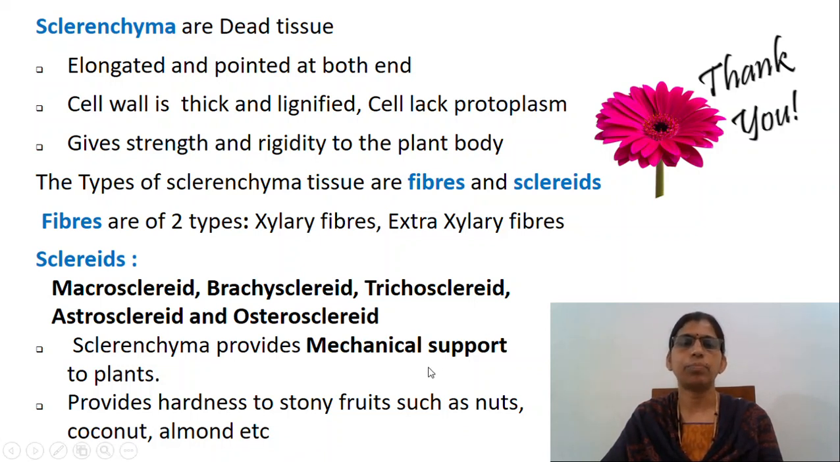So, this was the brief description of simple permanent tissues.